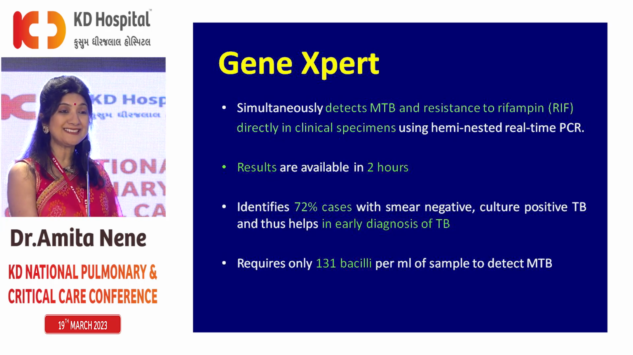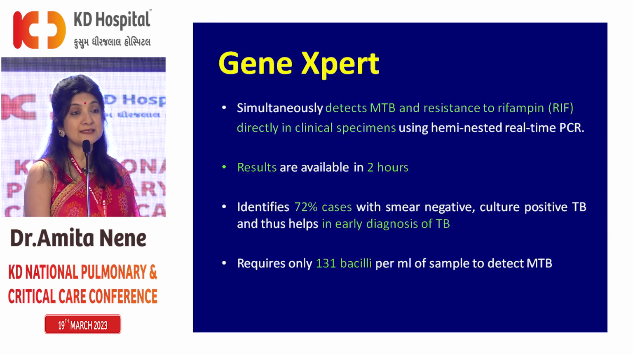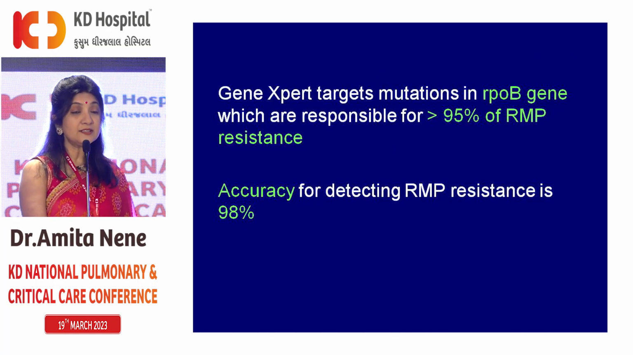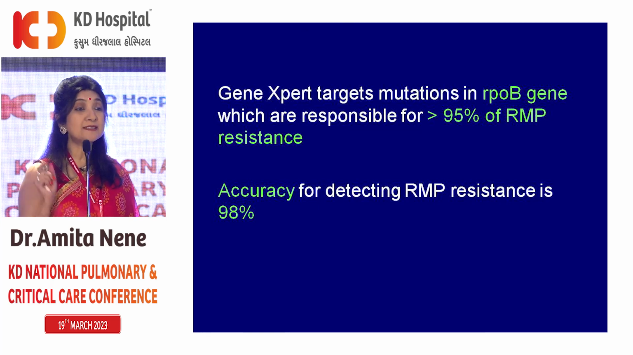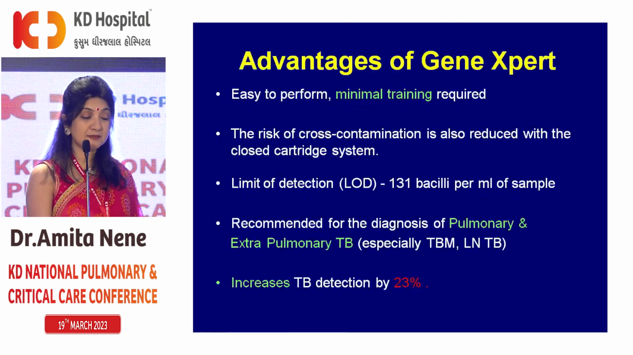So we know about the GeneXpert, we require only 131 bacilli per ml of sample to work. It will tell you upfront about rifampicin resistance also. It can be used for extrapulmonary TB also. Based on the probe cycle threshold, the MTB detection result is reported as high, medium, low and very low. GeneXpert looks for mutations in the rpoB gene, which are present in 95% of MTB, and accuracy for detecting rifampicin resistance is as high as 98%.